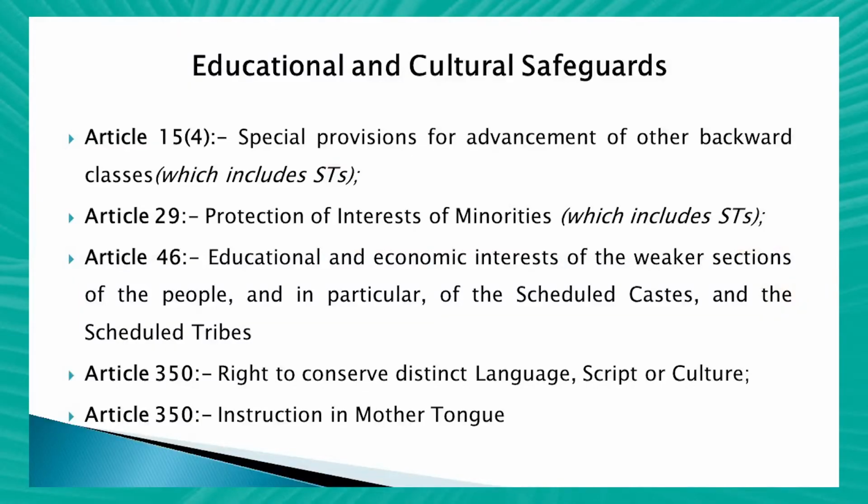Now let us discuss each of these safeguards separately. First we will discuss educational and cultural safeguards. Which articles come under these? Article 15, Article 29, Article 46, Article 350 come under educational and cultural safeguards. Now let us discuss the articles that can be categorized under social safeguards.